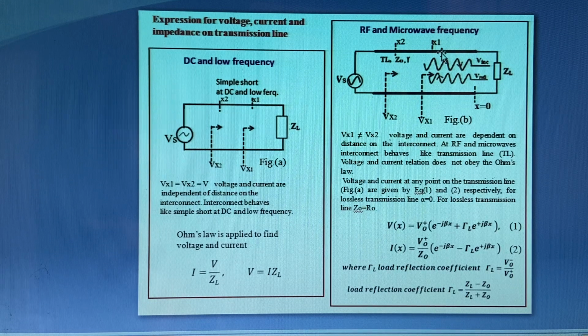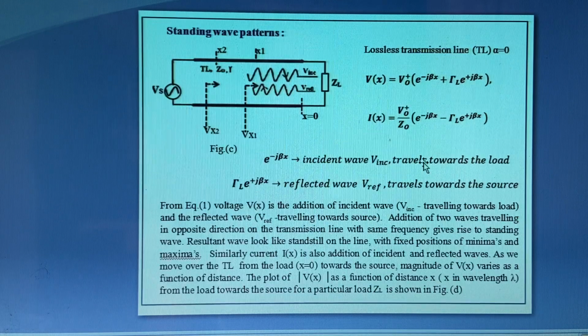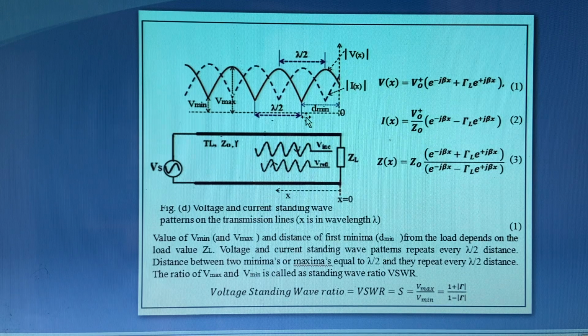So the voltage and current depend on the distance over the transmission lines. It doesn't behave like a simple short circuit. So current and voltage depend on the distance. As you move over a transmission line like this, voltage and current vary as shown in this figure here.